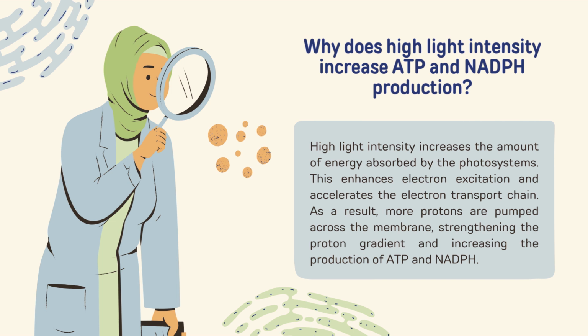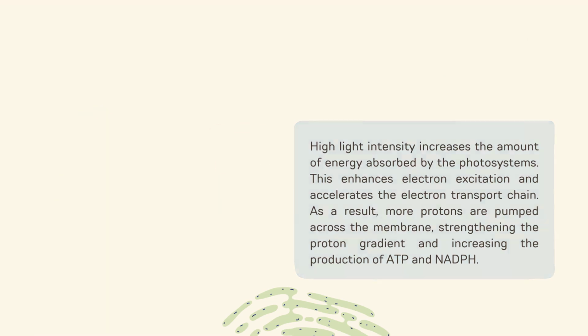This enhances electron excitation and accelerates the electron transport chain. As a result, more protons are pumped across the membrane, strengthening the proton gradient and increasing the production of ATP and NADPH.